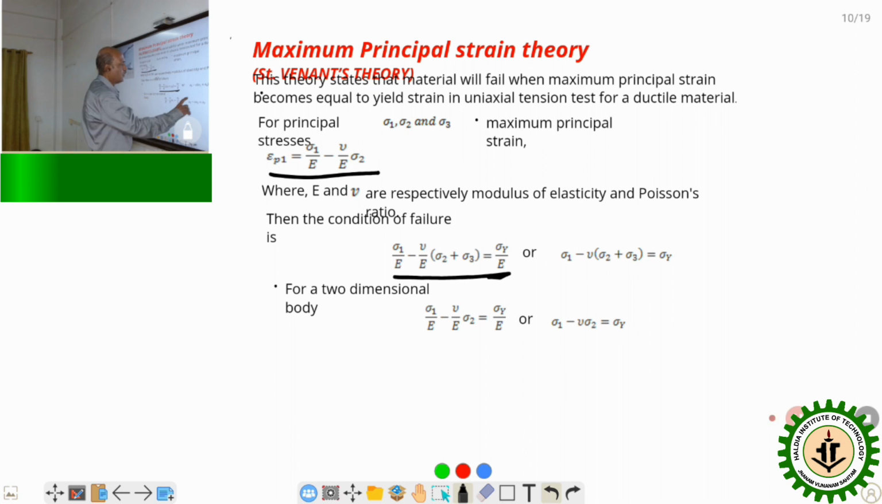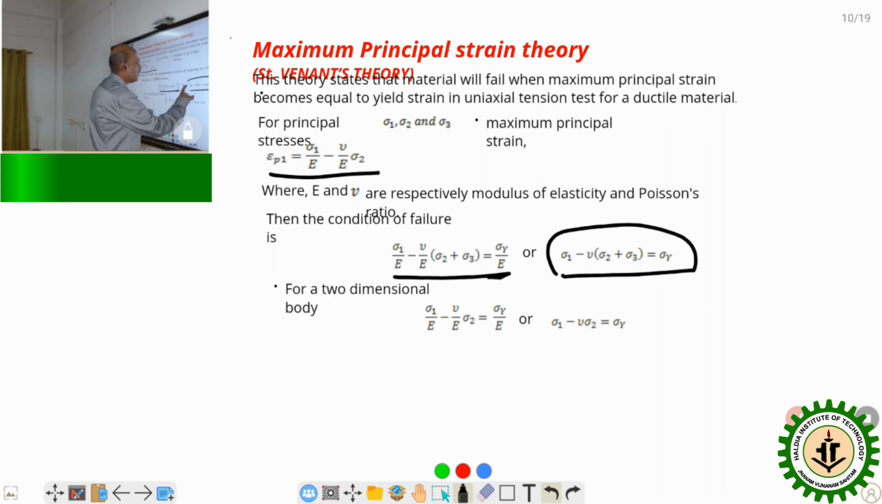So for a three-dimensional system, this is the stress at which the body will fail, that is sigma 1 minus nu into sigma 2 plus sigma 3 is equated to sigma y. Thereafter the allowable stress is obtained by dividing this value by the factor of safety. Similarly, for two-dimensional cases, sigma 1 minus nu sigma 2 will be equal to sigma y, and the allowable stress is obtained by dividing this by the factor of safety.